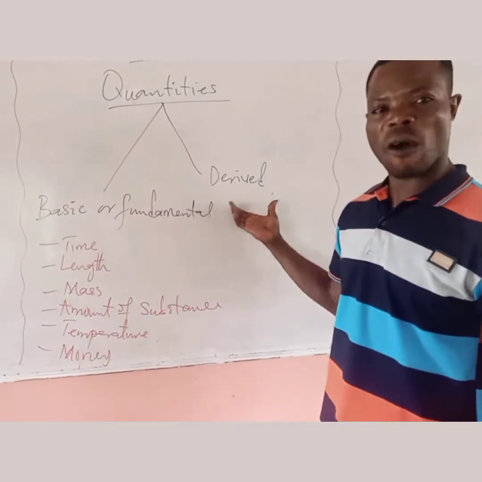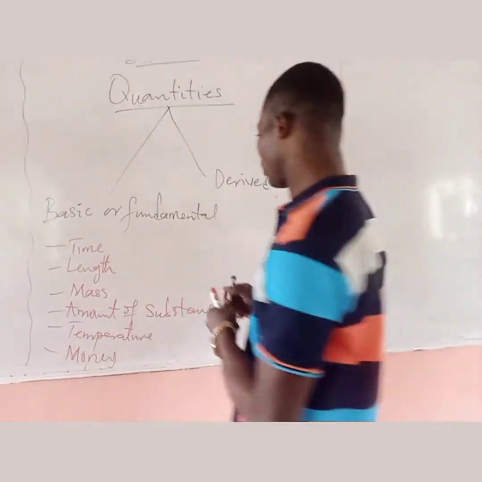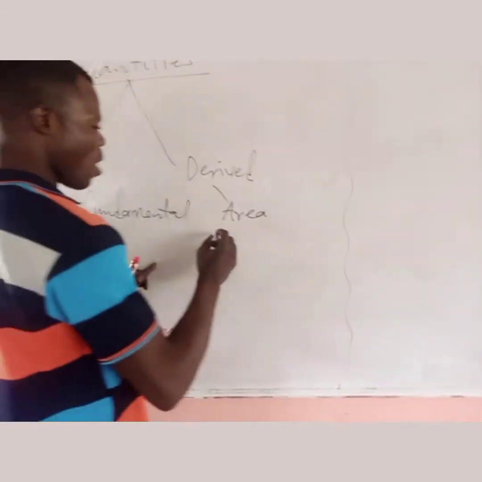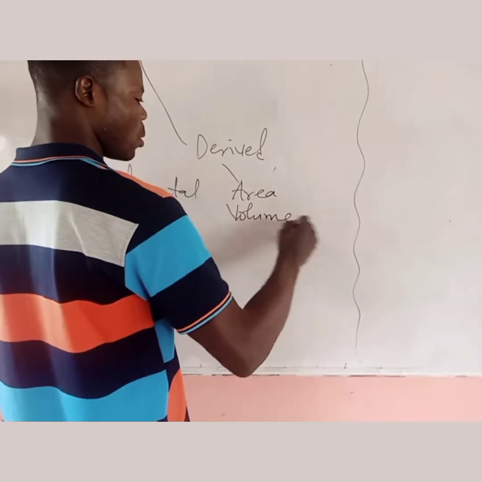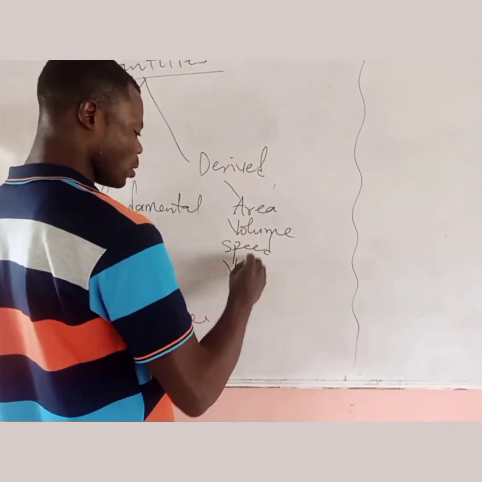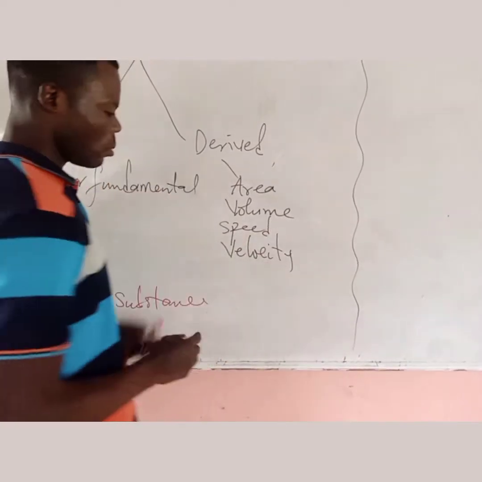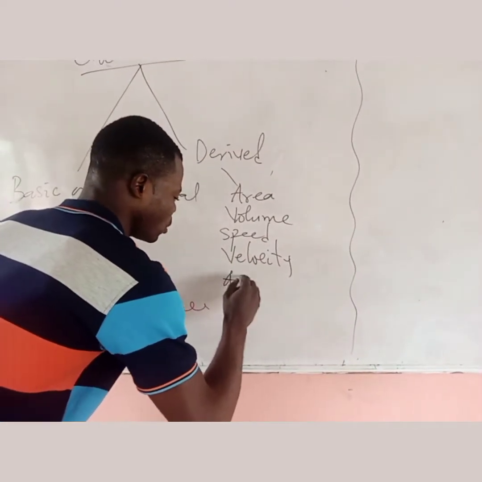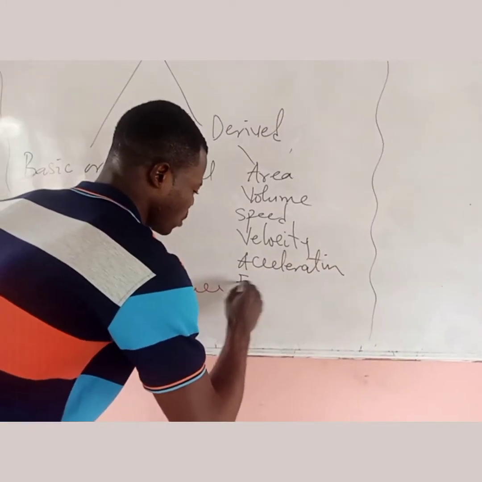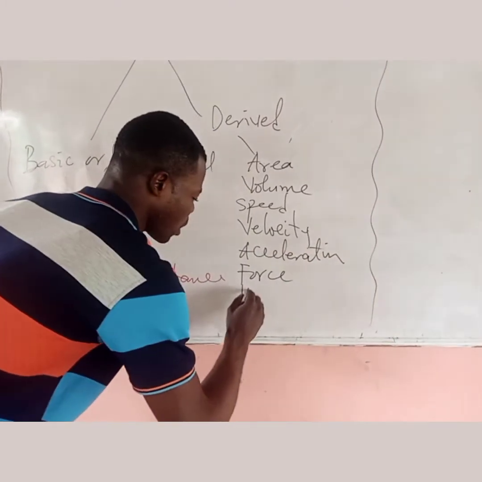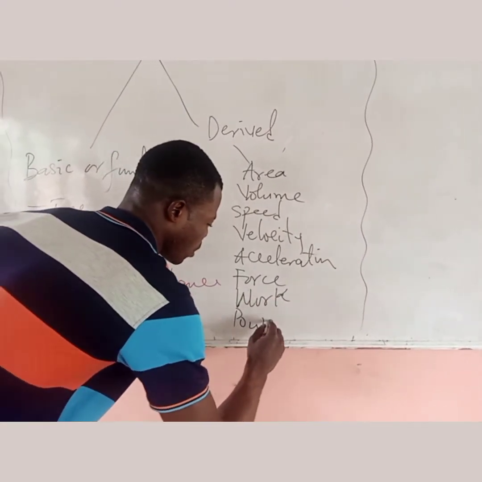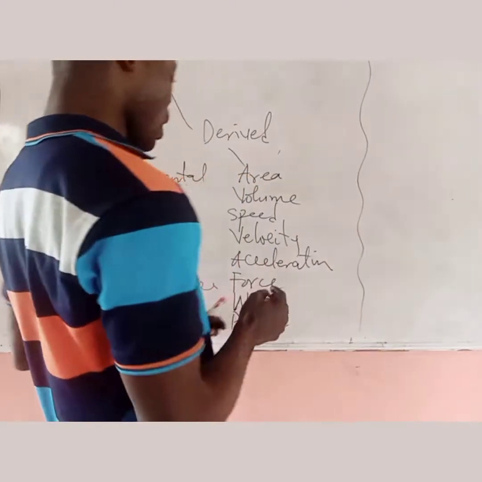Examples of derived quantities are area, volume, speed, velocity, acceleration, force, work or work done, power, and so on.